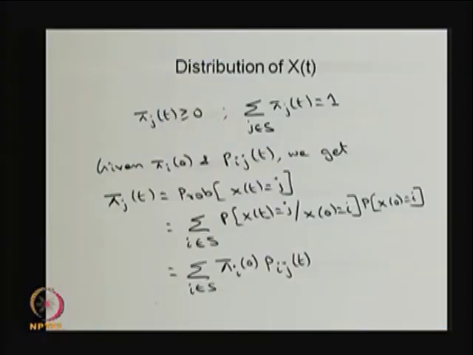I also explained the infinitesimal generator matrix, and using that how to find the transition probability Pij of t from the Chapman-Kolmogorov equation, and we got the forward as well as the backward Kolmogorov differential equations. By solving a forward or backward Kolmogorov differential equation, one can get the Pij of t, that is the transition probability.